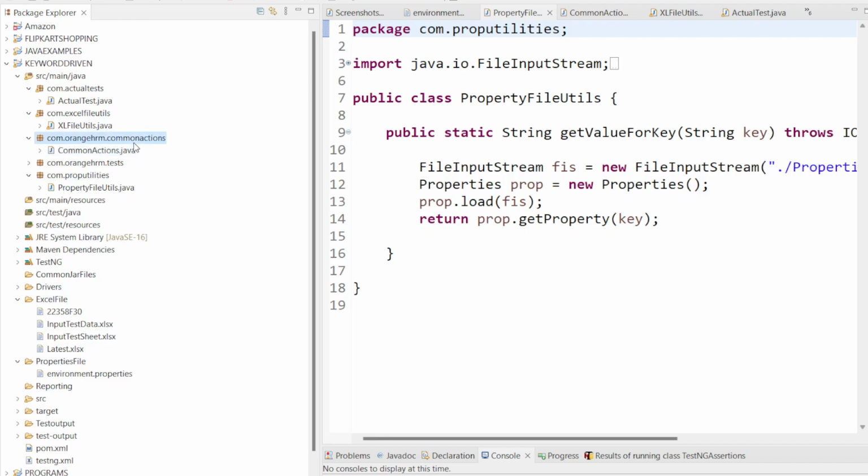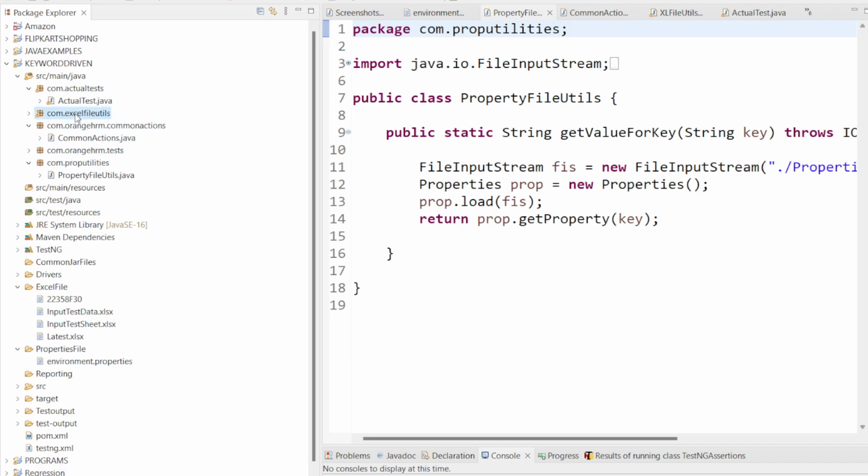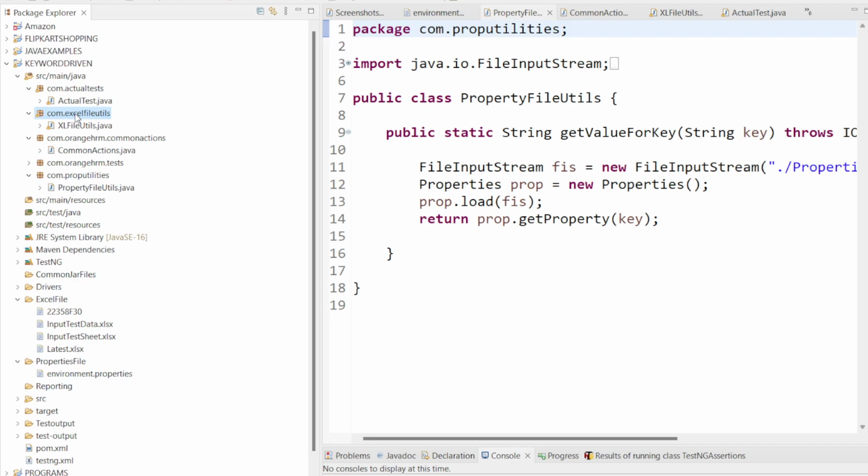Once this step is done, what is our next step? I want to provide input to my application. For that I have created one folder here called Excel file. This Excel file contains all my input test data. We stored all our test data in this .xlsx workbook, and now I want to read the data because I want to enter it into my application. For that we created a package, and inside it a class called ExcelFileUtils, which contains the code to read the data from Excel and feed it to our application.